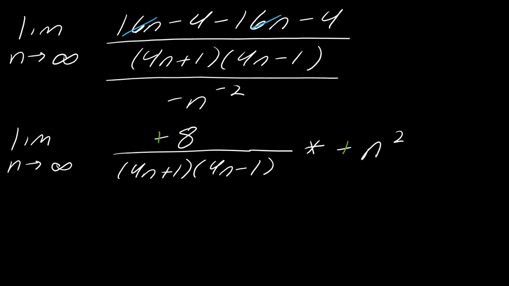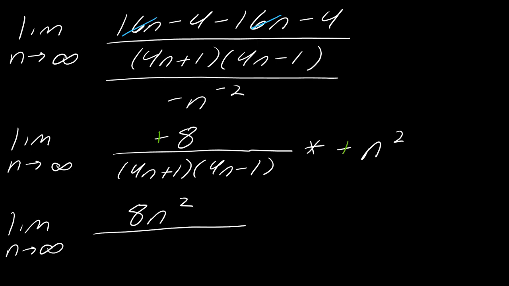And so when I multiply this together, now I've got the limit as n approaches infinity of 8n squared over all this stuff in the bottom, and I'll go ahead and multiply it together. So I actually get 16n squared minus 1. Okay, so I still have infinity over infinity at this point. I could use L'Hopital's rule again, but it would actually just be easier if I just divide the top and bottom by the highest power, which is n squared.